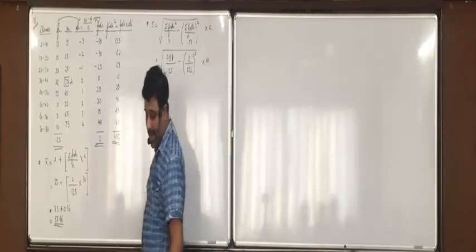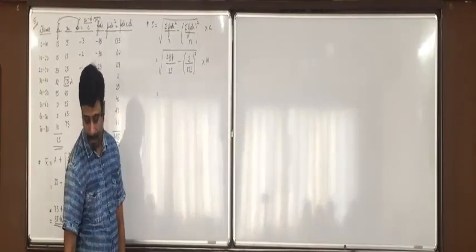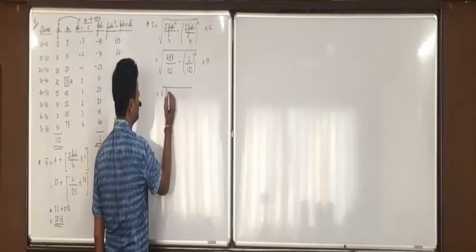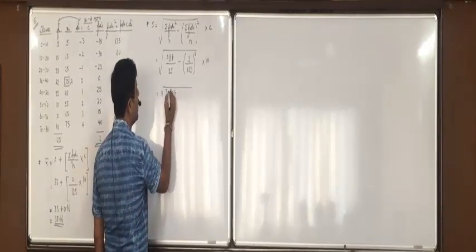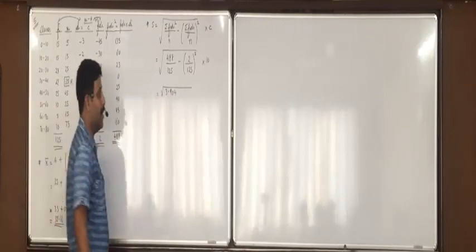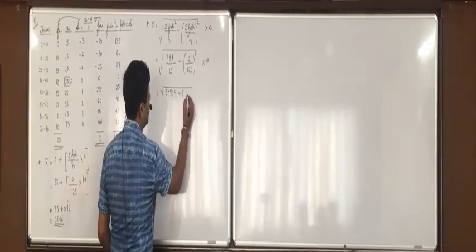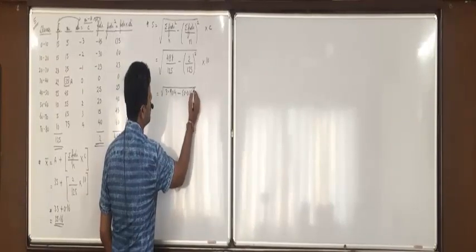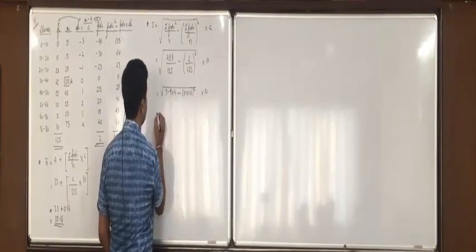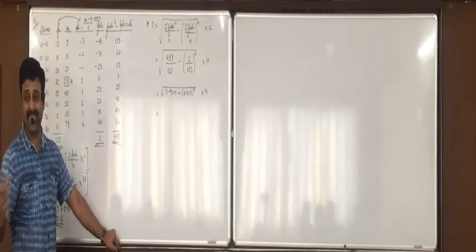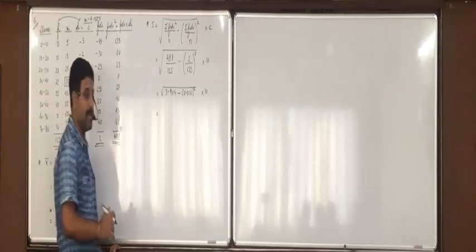Do 488 divided by 125. It is 3.904. Take all the 3 decimals. Up to 4 decimals, if it is there, then you can take it. Here only 3, so take it as it is. Okay. Do 2 upon 125, it is 0.016, square, into 10. Otherwise, if more decimals are there, then take up to 4 decimals.